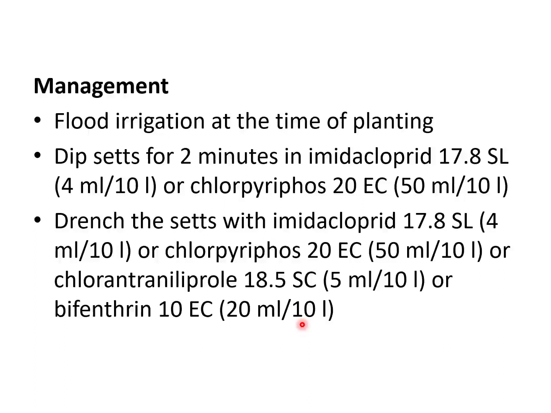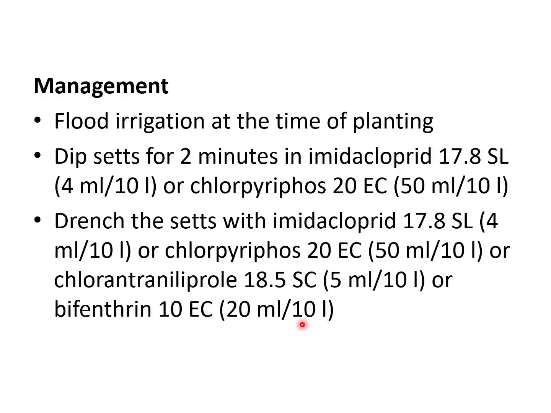The insecticide application can be done in two ways. One way is to go for set treatment, that is before planting. The sets can be dipped in insecticides such as imidacloprid, usually available under trade names such as Tatamida or Confidor. The SL formulation is recommended at the rate of 4 ml per 10 liters, or we can dip the sets in chlorpyrifos 20 EC at the rate of 50 ml in 10 liters, that is 5 ml per liter.